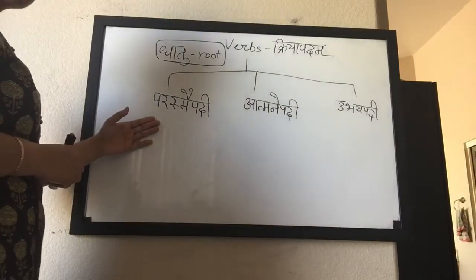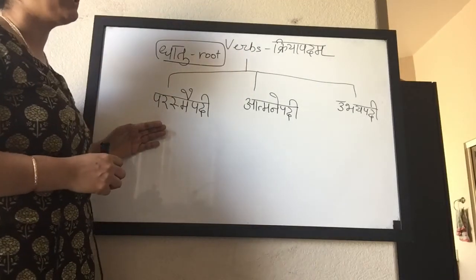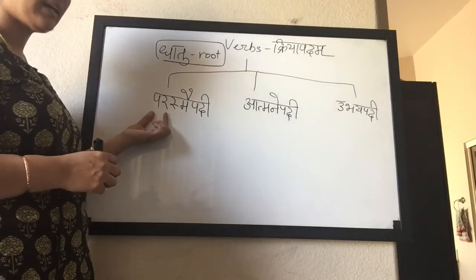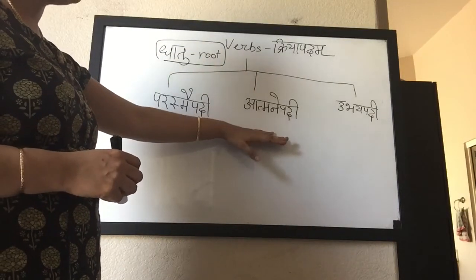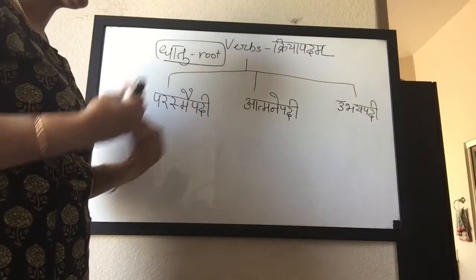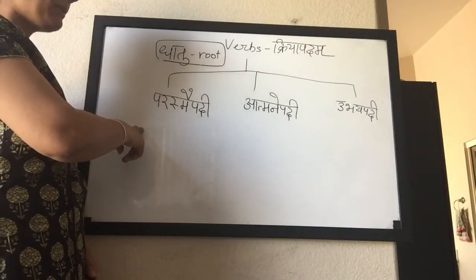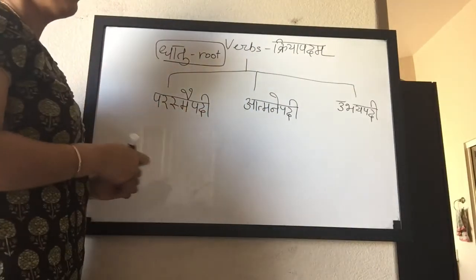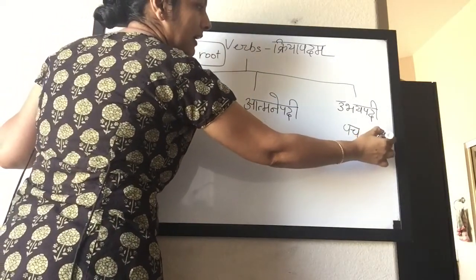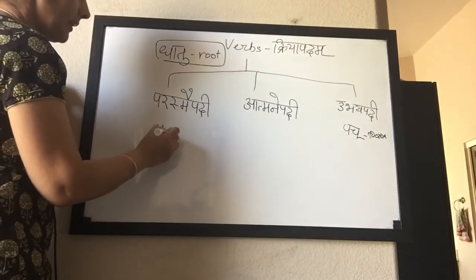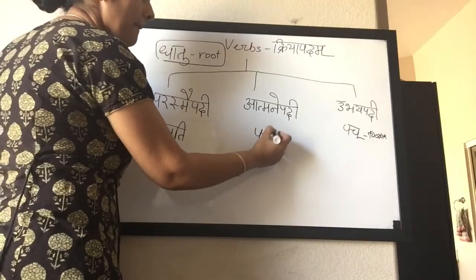Now Parasmaipadi verbs were put into Parasmaipadi when the action was done for others, Paraha, when the action was done for others. Atmanepadi verbs were put under Atmanepadi when the action was done to oneself, Atmanaha. Ubhayapadi are verbs that can be conjugated both in Parasmaipadi and Atmanepadi forms. For example, in Ubhayapadi, the word pach, to cook, can be conjugated as pachati, pachataha, pachanti in the Parasmaipada form and as pachate.